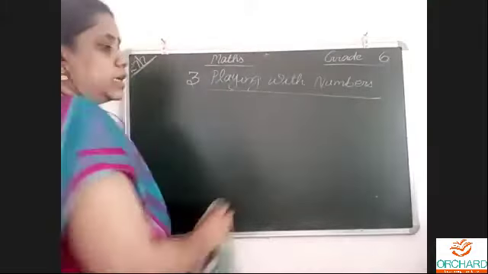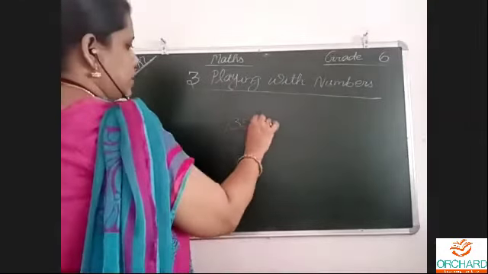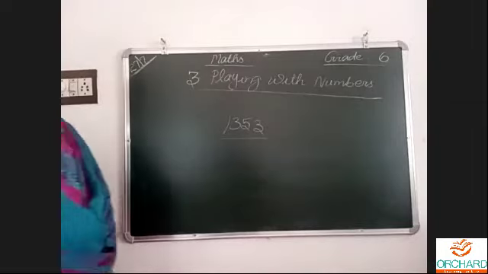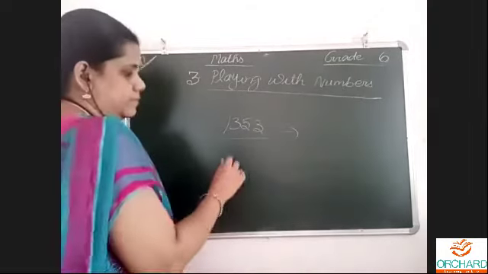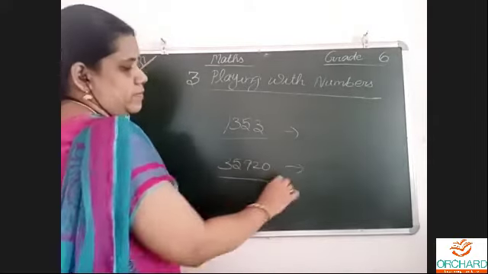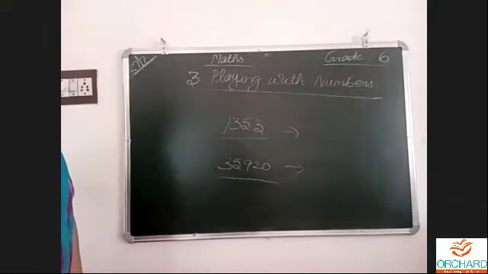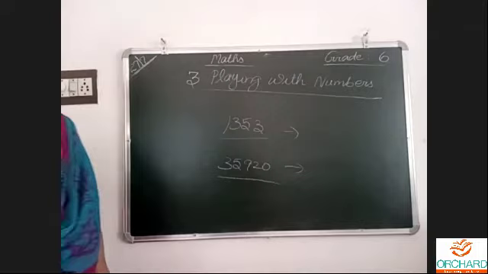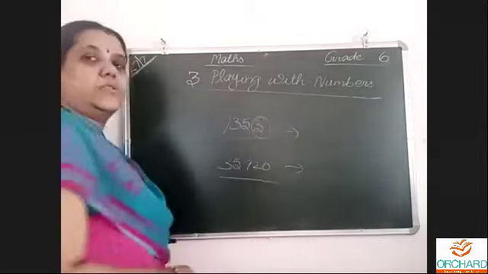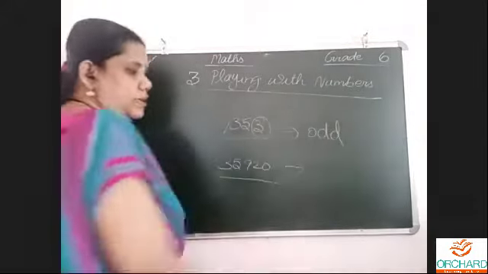Any number, by looking at the ending digit, we can tell. For example, I am asking you 1353. Is this an even or odd number? Type for this one whether it is an even or odd number. Yes, it's an odd number. Why? See the ending digit alone. The ending digit 3 is odd, so that number is an odd number.